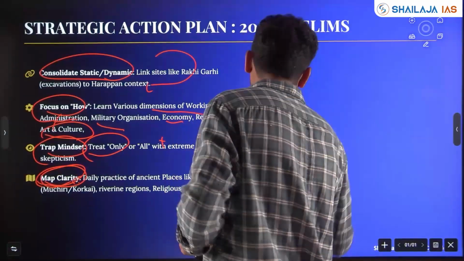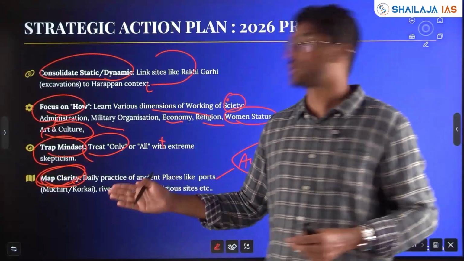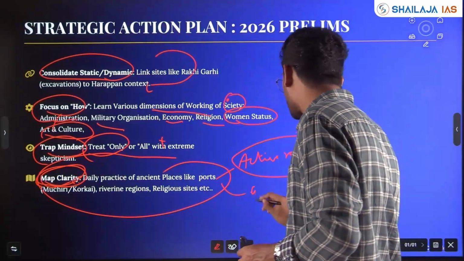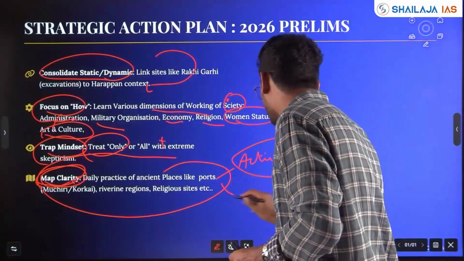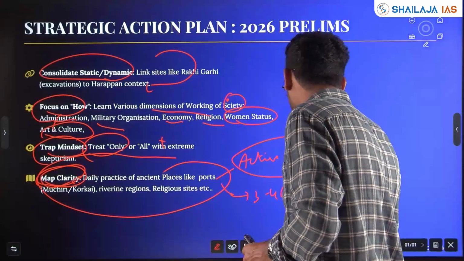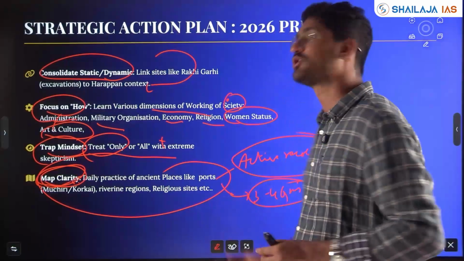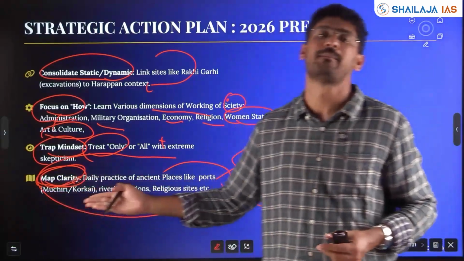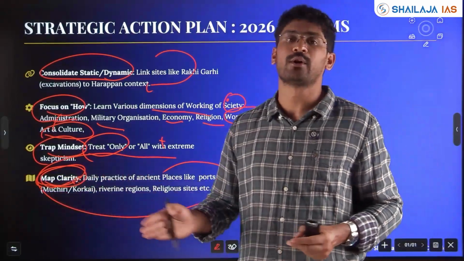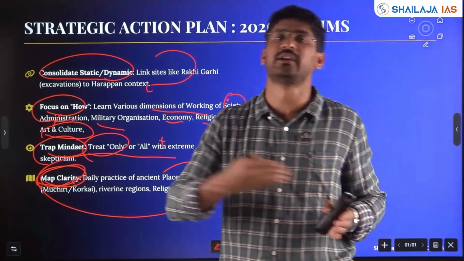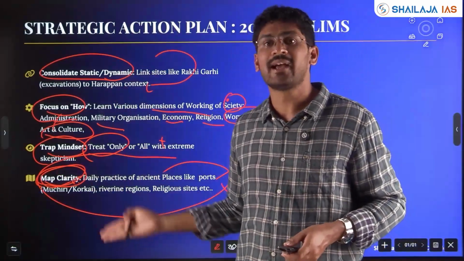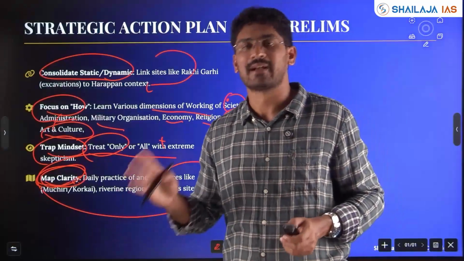Then only you will be able to get more out of these map-based history questions, where you can see 3 to 4 questions coming every year. Out of 18 to 20 questions, if 4 or 5 questions are coming from map clarity, it becomes very important that you map from ancient Indian history till modern Indian history, and where the focus has been, you can see in the PYQs that we discuss in the coming classes.